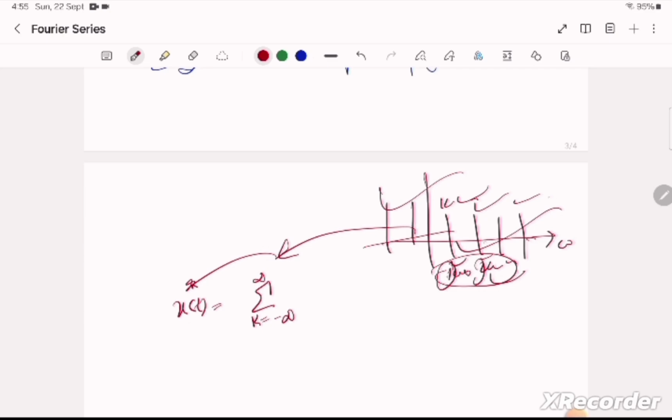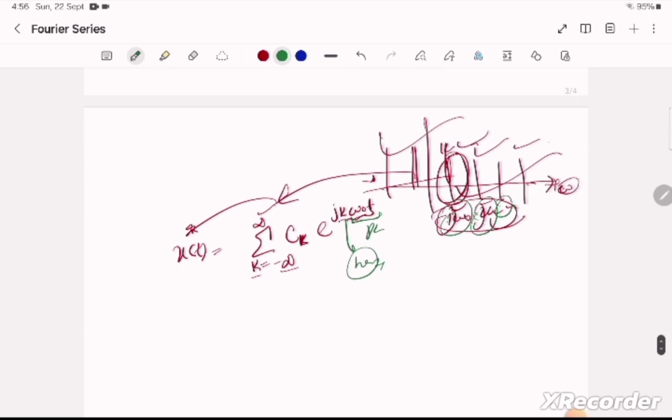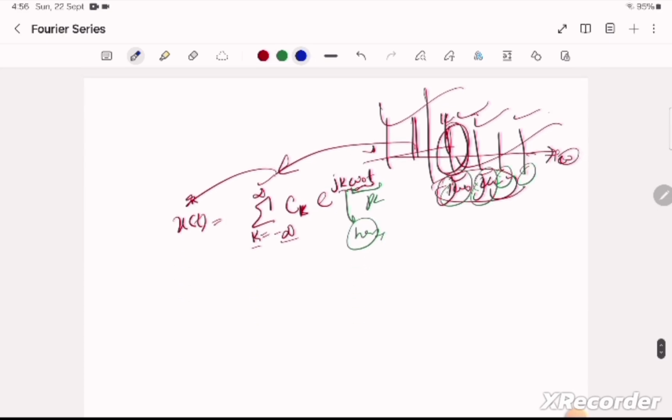and k runs from negative infinity to positive infinity. Why? Because omega can be positive and negative, since we have the concept of positive frequency and negative frequency, which will be discussed in the next session. And ck is the frequency coefficient, and we multiply it by e raised to the power j k omega naught t. What is this j k omega naught t? Omega naught t is a phase, and k is the harmonic number, meaning which harmonic of the fundamental frequency it is. It can be the first harmonic, second harmonic.